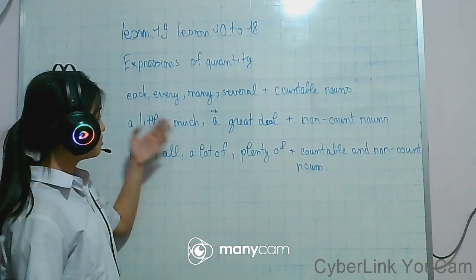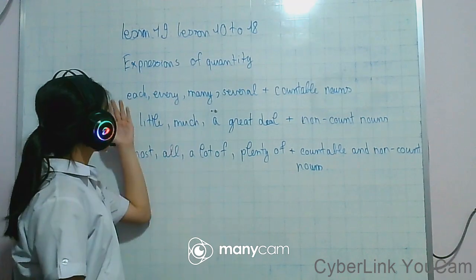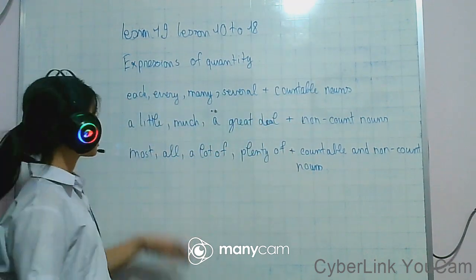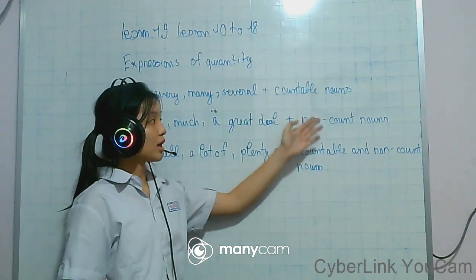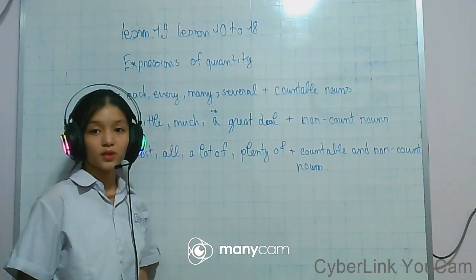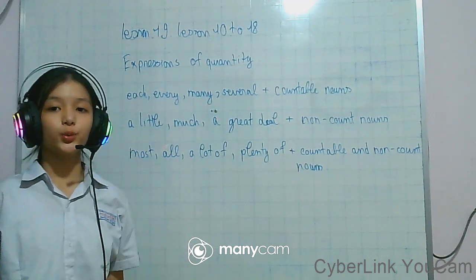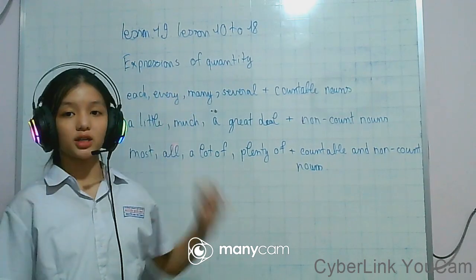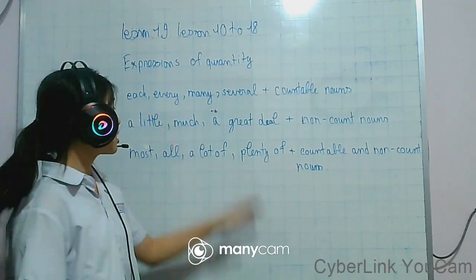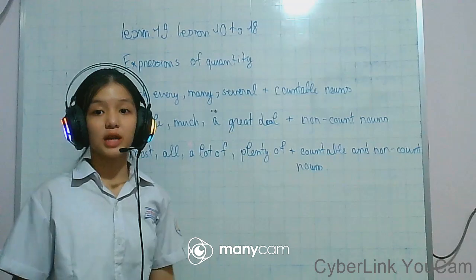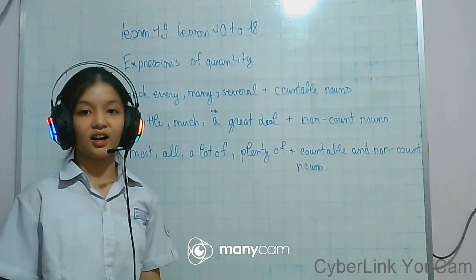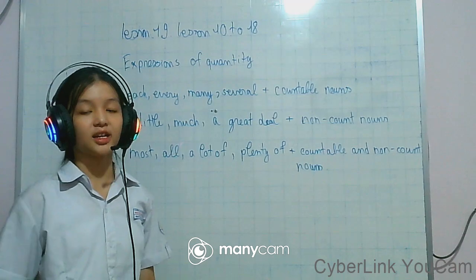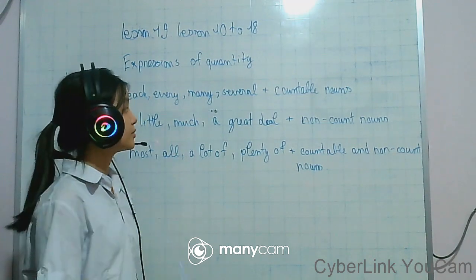Okay, a little, much, a great deal are for non-count nouns. Each, every, many, several are for countable nouns. Remember it, because if you use the wrong expression of quantity, for example many with non-count nouns, your grammar is not right, so you can get a low score.